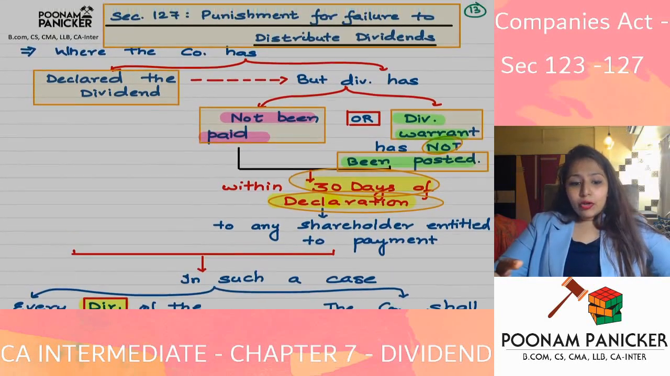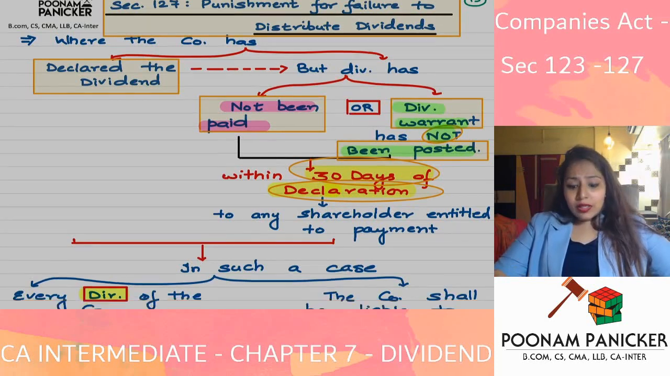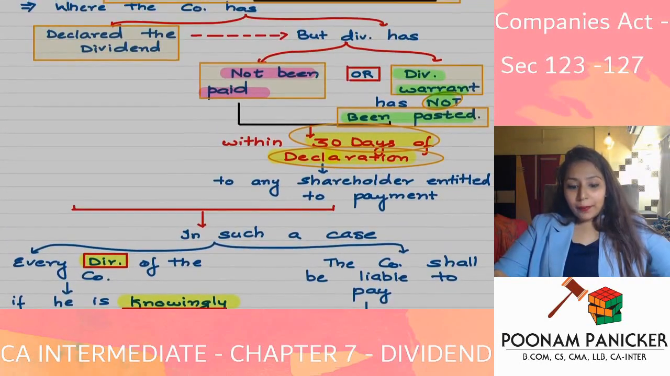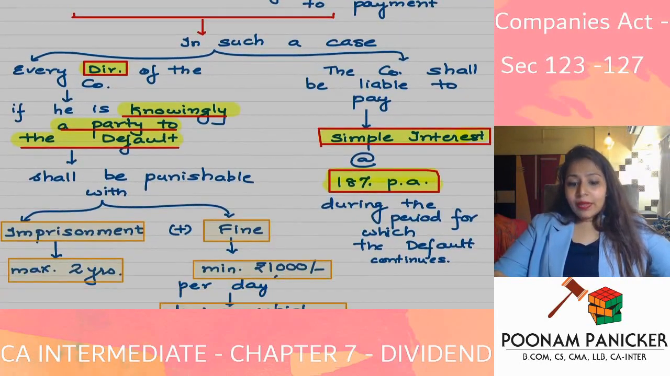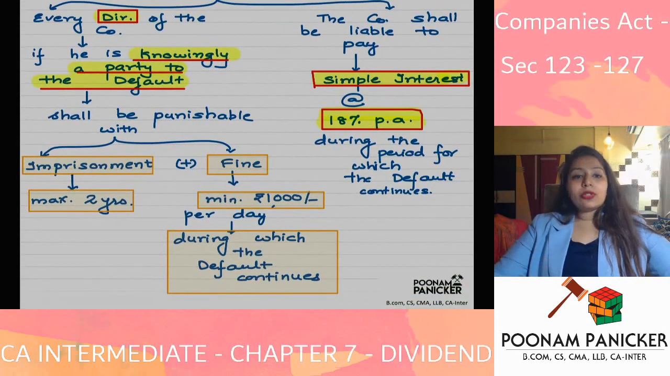Yes, and I normally do not suggest for you to take the effort to remember the penalty. But section 127 is an important penalty provision. So do try and remember the provision. So what is the penalty provision over here? If the dividend is not paid or dividend warrant has not been posted within 30 days of declaration, there is a penalty provision for the director of the company who is knowingly a party to the default, and there is a penalty provision for the company also.